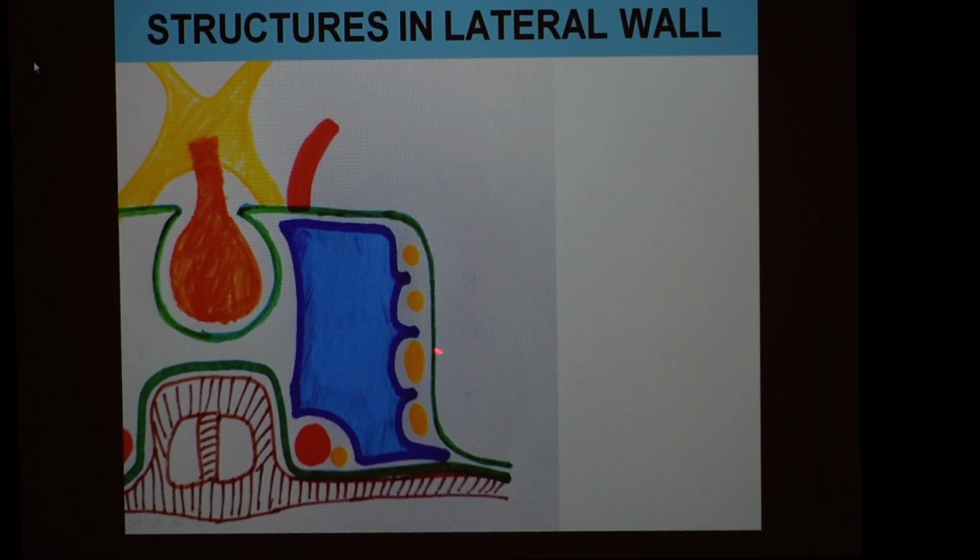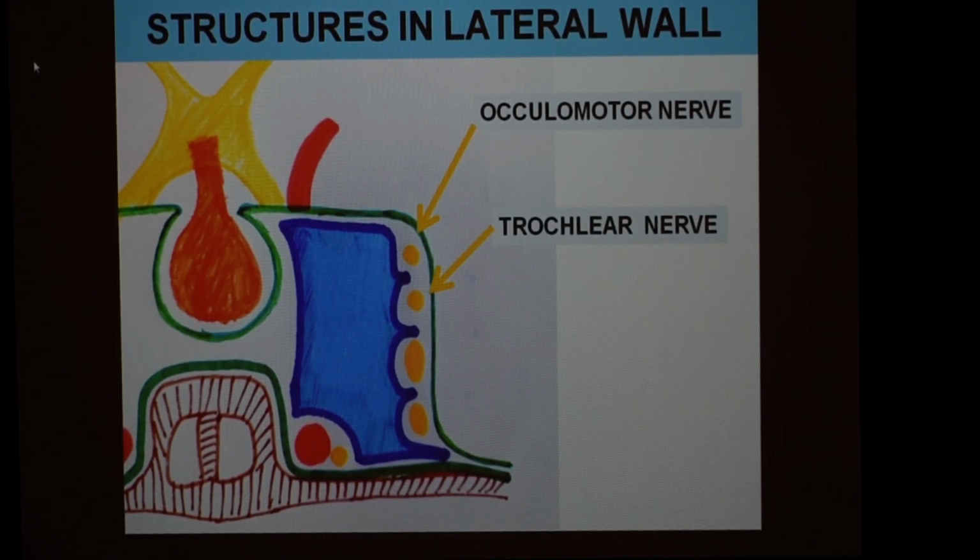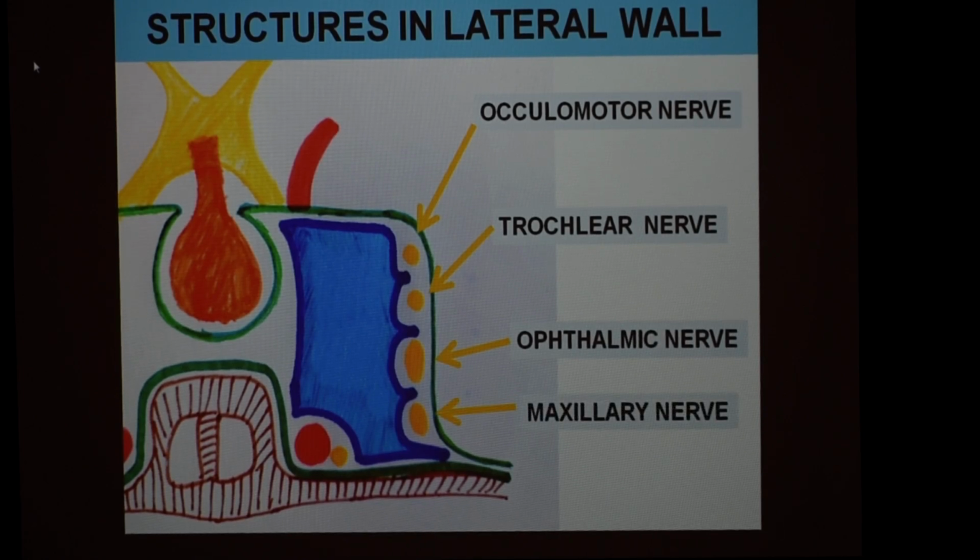So this is the lateral wall of the cavernous sinus, and the structures present in it are, from above downwards, the oculomotor nerve, trochlear nerve, ophthalmic nerve, and the maxillary nerve. So the third cranial nerve, fourth cranial nerve, and the ophthalmic and maxillary divisions of the trigeminal nerve. These are the structures present in the lateral wall.